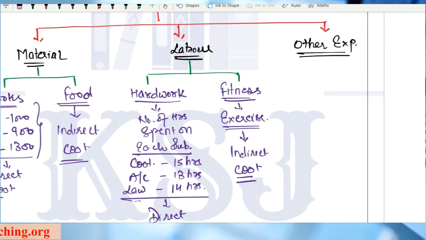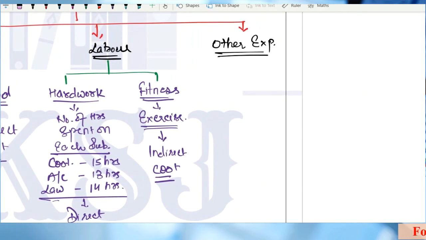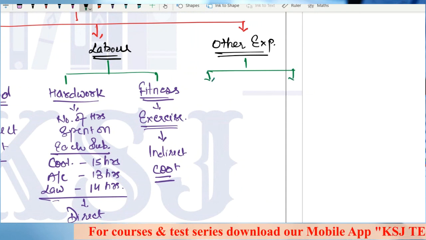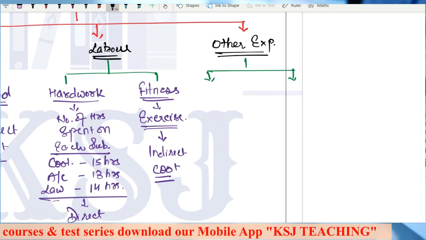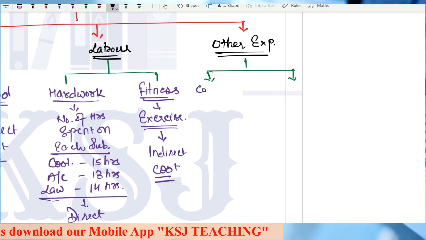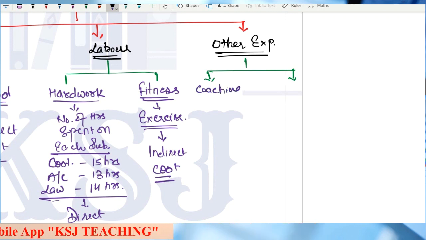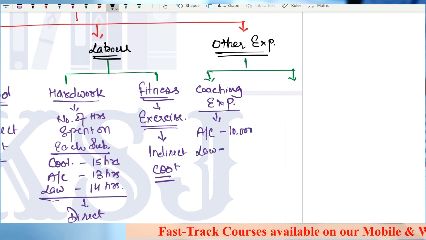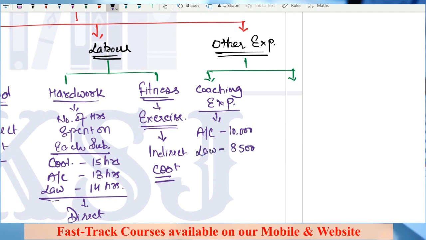Right? Okay, sir. Now, the third part, other expenses. Sir, other expenses again have two parts. What are the two parts? Sir, the first part is coaching expenses. Coaching expenses. You say, I take a coaching of accounts, right, and I'm spending 10,000 on it. I'm taking the coaching of law, I'm spending 8,500 on it.